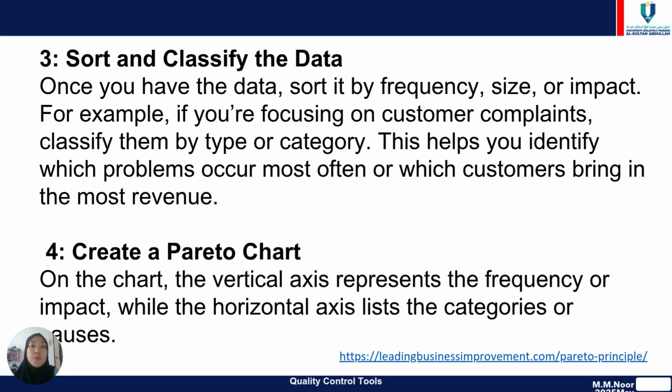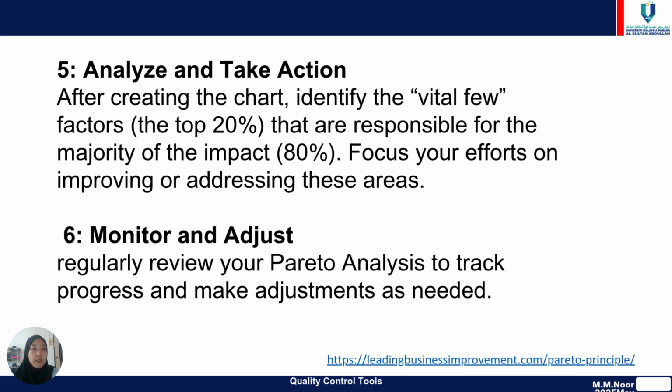And then number four, create a Pareto chart. On the chart, the vertical axis represents frequency or impact, while the horizontal axis lists the categories or causes. Okay, for number five, analyze and take action. After creating the chart, we have to identify the vital few factors that are responsible for the majority of the impact, which is 80% and 20%. Focus your efforts on improving and addressing these areas.